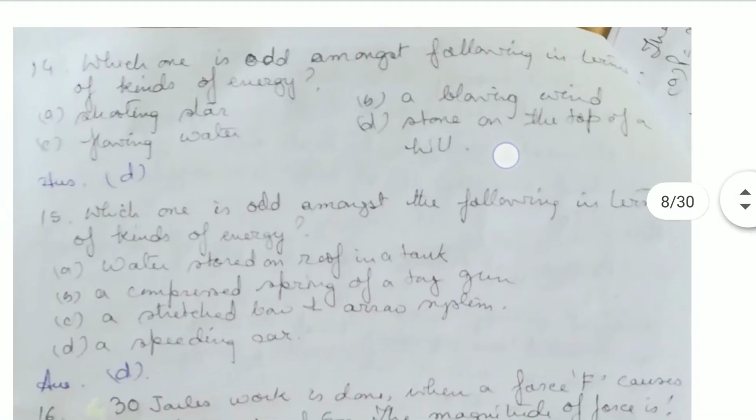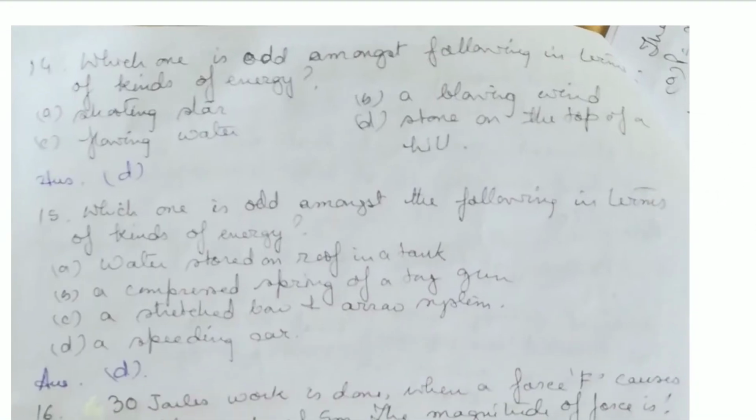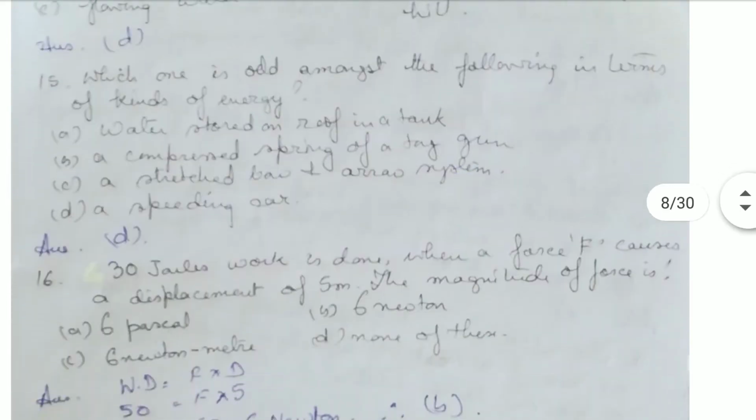Then, which one is the odd one amongst the following in terms of kinds of energy? Shooting star, a blowing wind, flowing water, they all possess kinetic energy, whereas a stone on the top of the hill has potential energy. So the odd one here is the stone on the top of the hill, which is having potential energy.